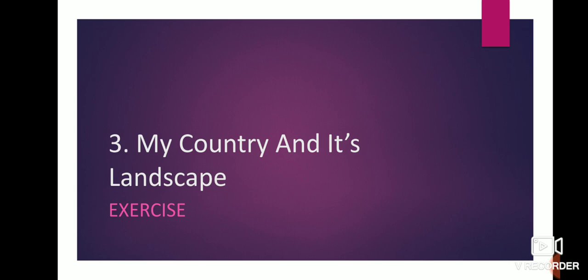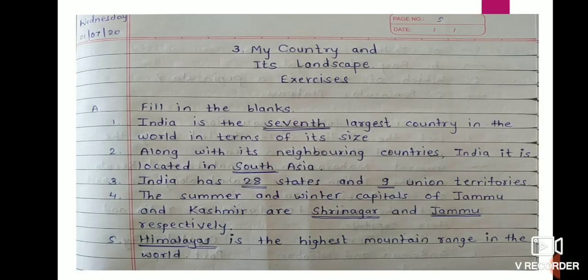Written? Very good. Now, start from a new page in the notebook. First of all, write down the page number. After that, write down today's day and date, that is Wednesday, 1st of July 2020.